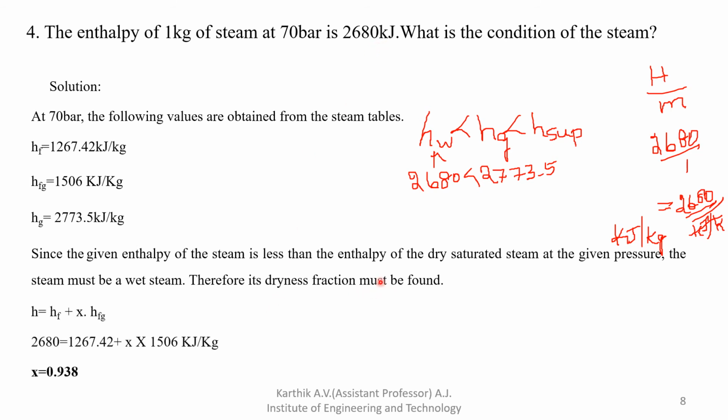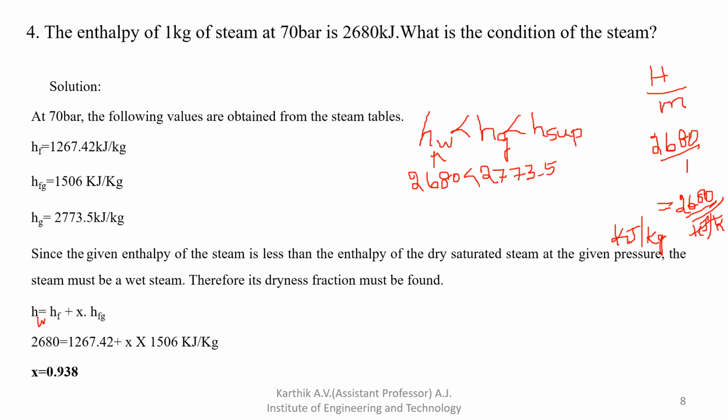So what is the formula actually? Hw is equal to Hf plus x into Hfg. So Hw is 2680, which is equal to Hf, how much? 1267.42, plus x, we don't know, that is the dryness fraction, into the Hfg value. So the Hfg value is 1506. From that you can determine the value of x.